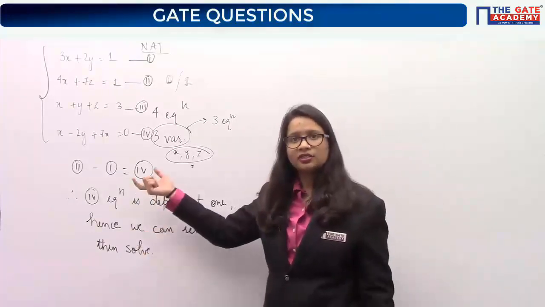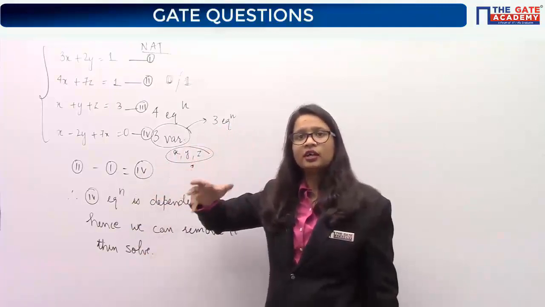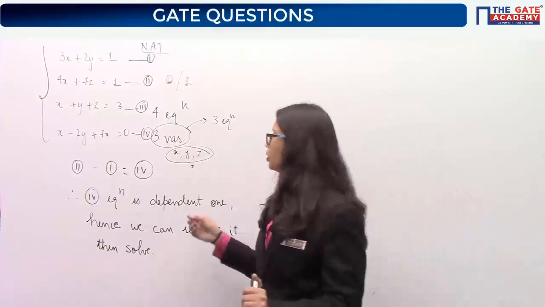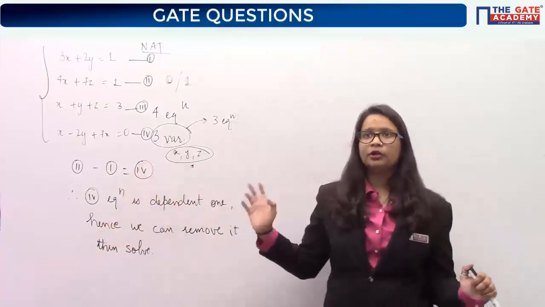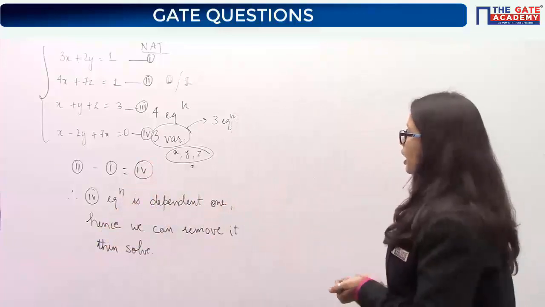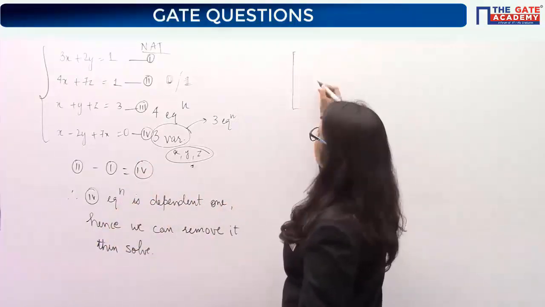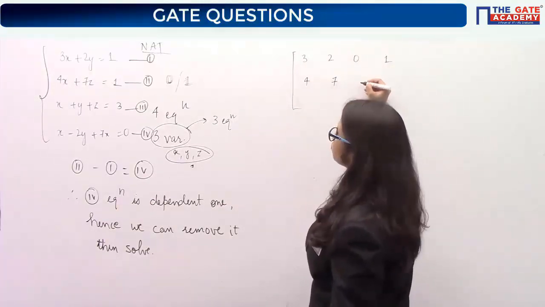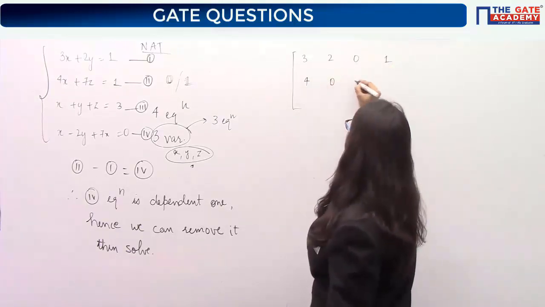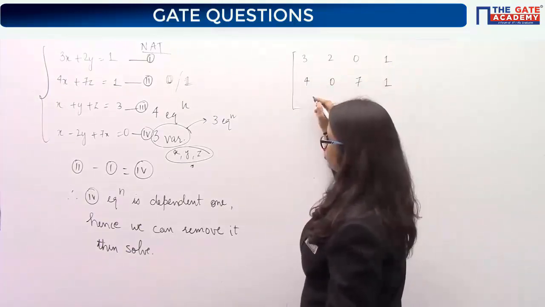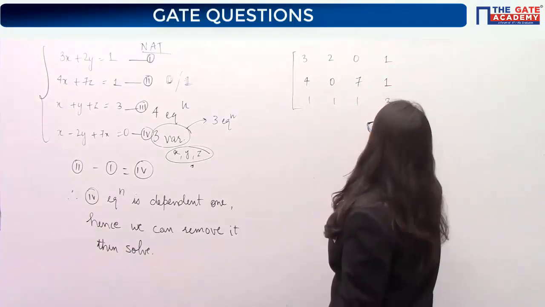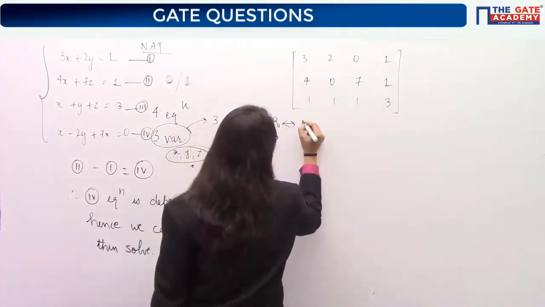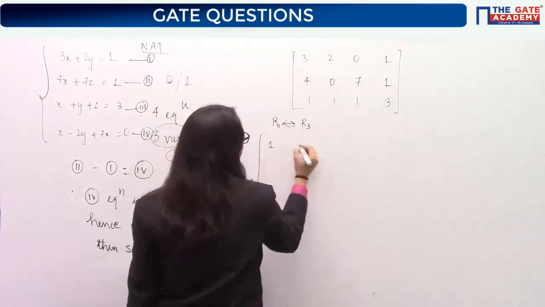We must be trying to remove our dependent row. Same reason, because that's what I said, if 100 rows are there, you can remove 97 rows, but you can't remove those 3 rows which are independent. So you must look for the rows which are independent and take them into consideration. That's why I am taking your first 3 rows and finding out the rank. First of all, A11 should be 1, so I am interchanging row 1 with row 3, so that the first element becomes 1.